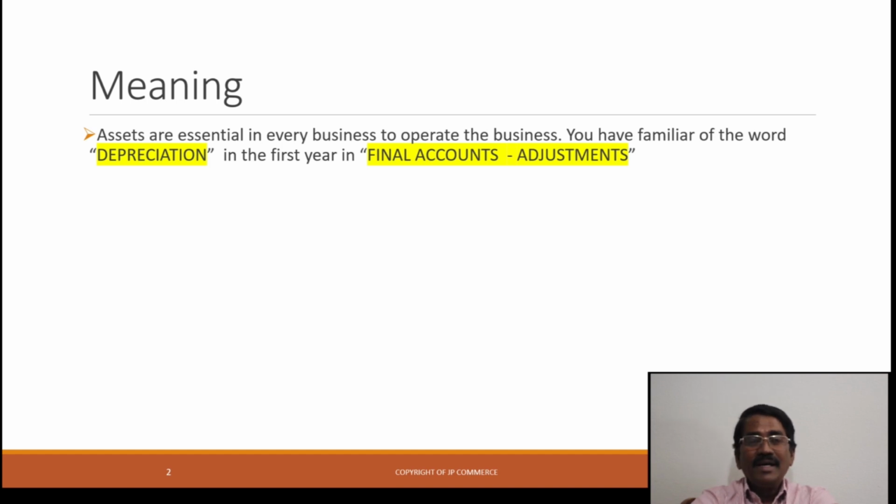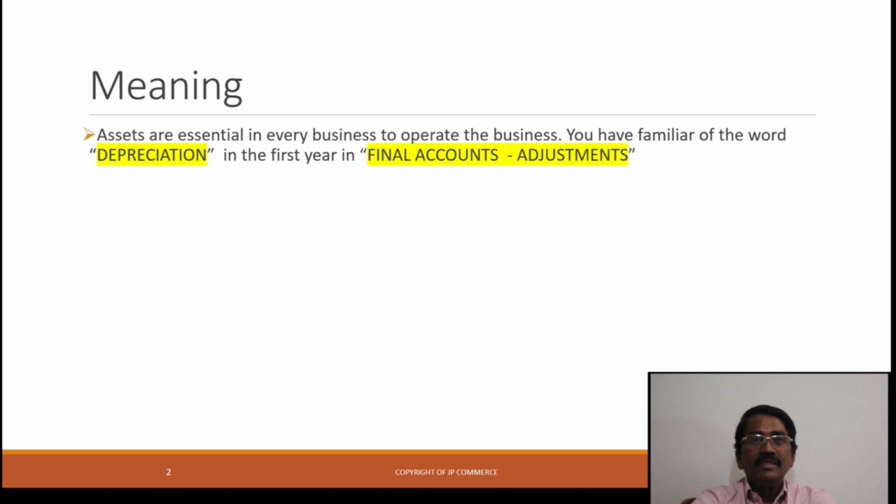The word depreciation is derived from the Latin word depretium. De means decline, pretium means price. It means that a decline or fall in the value of the asset is known as depreciation.